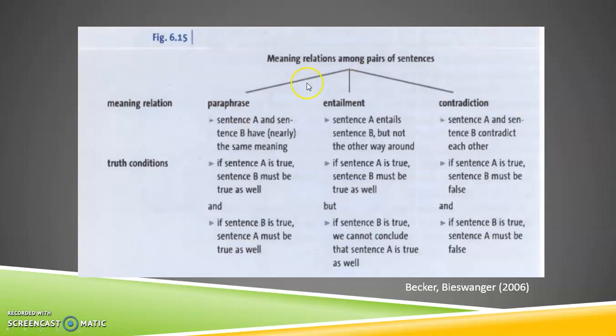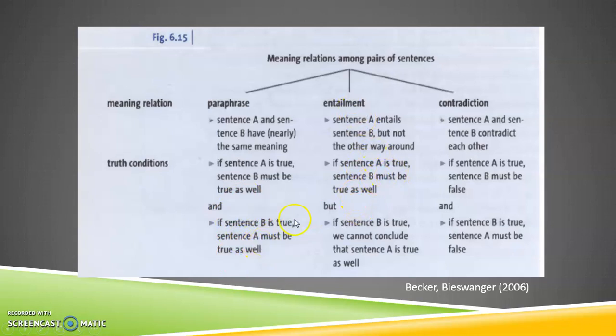So, the meaning relations among pairs of sentences. In the paraphrase, sentence A and sentence B have nearly the same meaning. In the entailment, sentence A entails sentence B, but not the other way around, as with the park gardens and the bear. In the contradiction, sentence A and sentence B contradict each other. What about the truth conditions? In paraphrase, if sentence A is true, sentence B must be true as well, and if sentence B is true, sentence A must be true as well. Both of them have to be true.